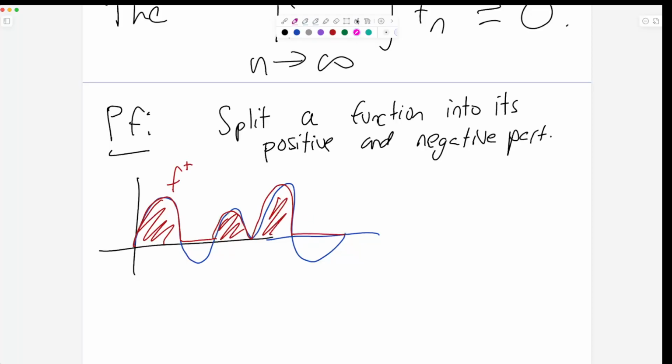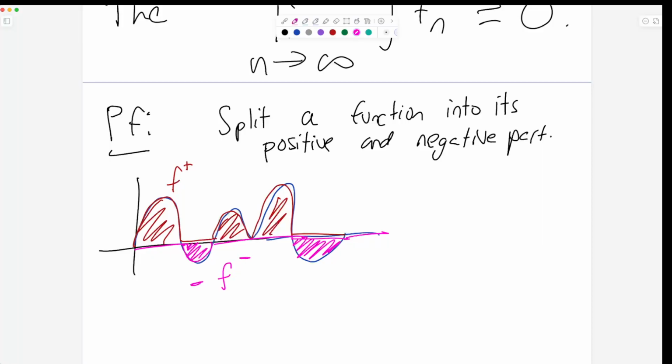And the negative part of the function, it's all the negative stuff. It's like this. So it's flat and then like this. For whatever reason, the first person who ever did this didn't define the pink thing to be the negative part of the function. They said that that is the negative of the negative part. So send them an angry email.